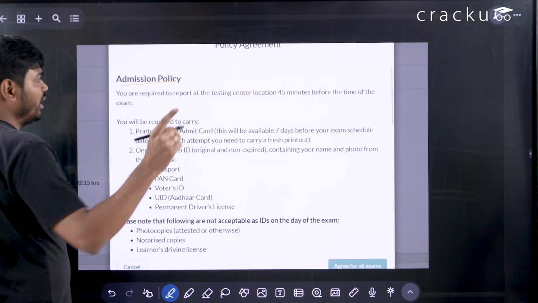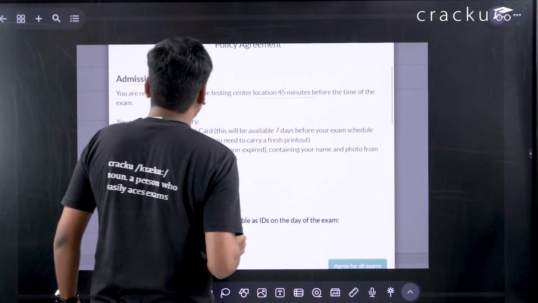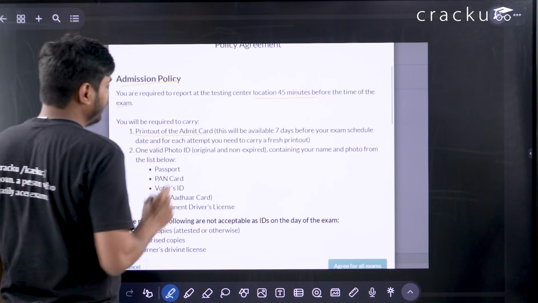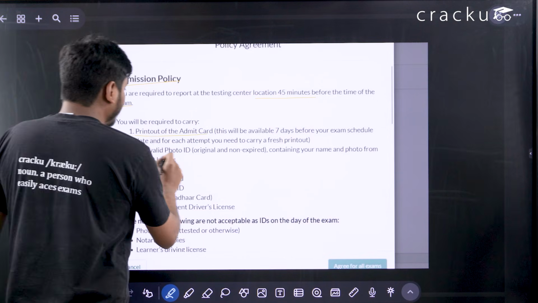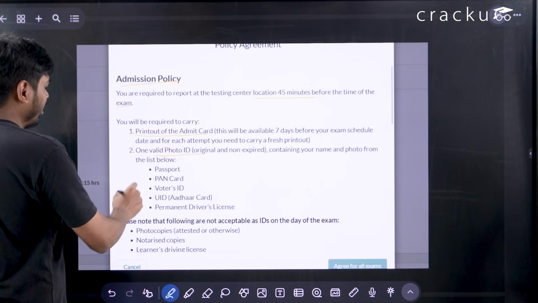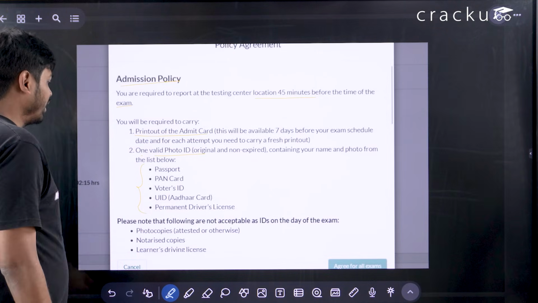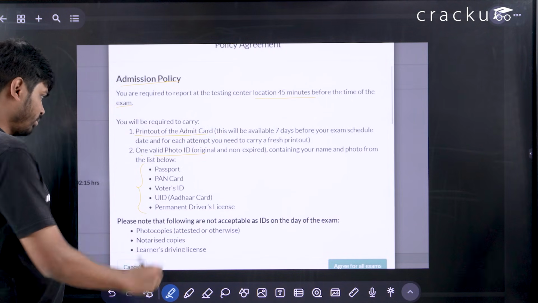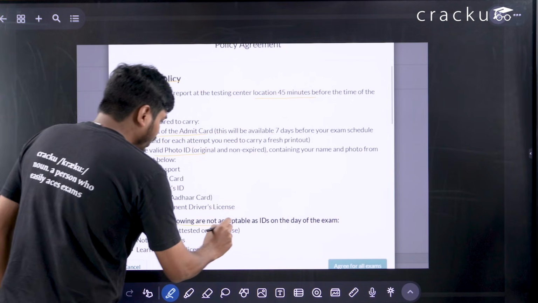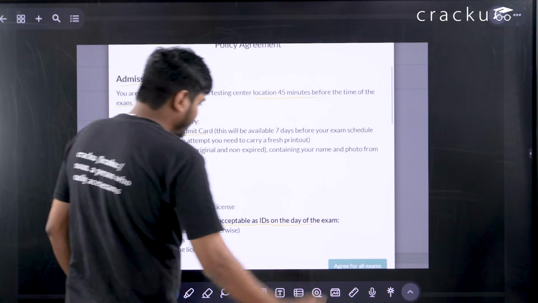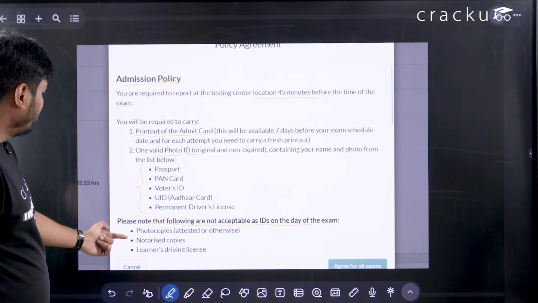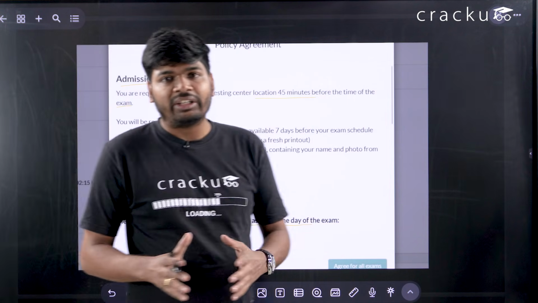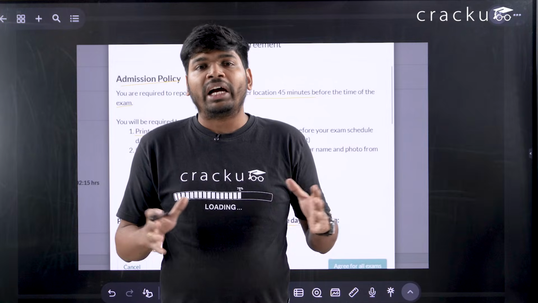So when you are booking the slot, you will get a window where it will mention the admission policy, that you have to reach the exam center 45 minutes before the time of exam. First thing. Second thing, you have to carry the printout of the admit card, plus you have to carry one valid photo ID. It can be anything: passport, PAN card, voter ID, Aadhaar card, permanent driving license. Okay, and please note that the following are not acceptable as IDs on the day of exam. So photocopies, notarized copies, learning driving license, all of these things are not acceptable as a form of ID proof, right?